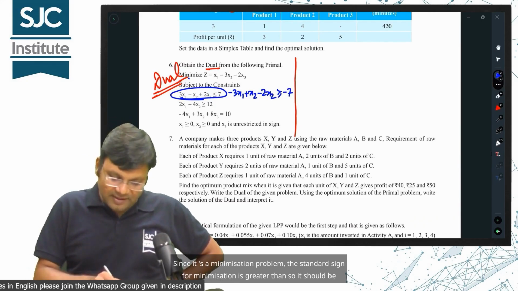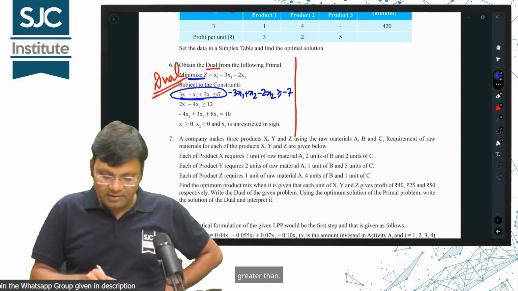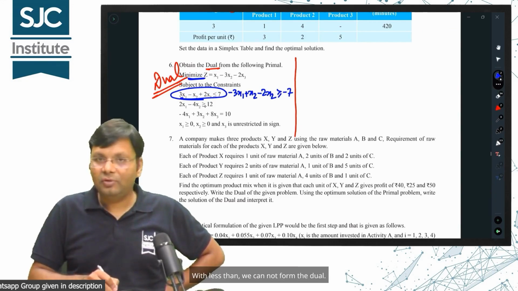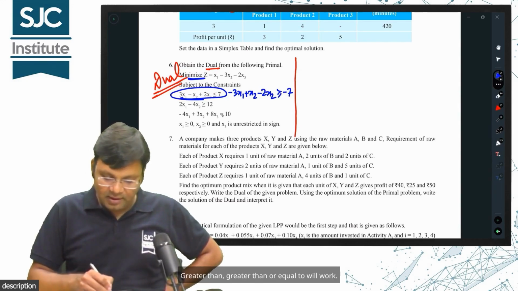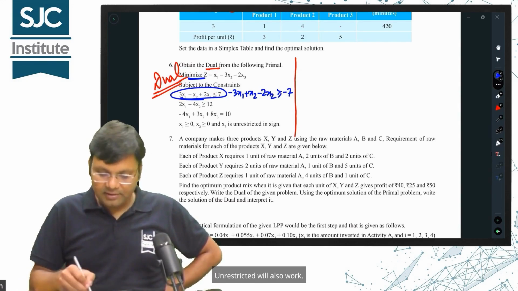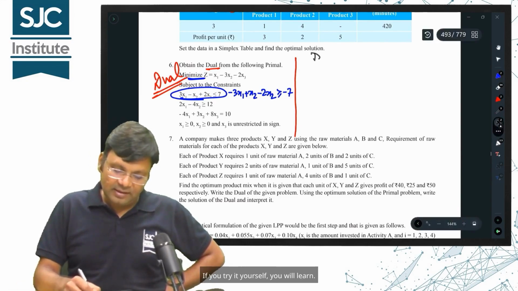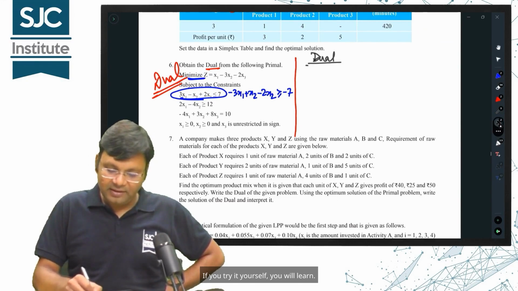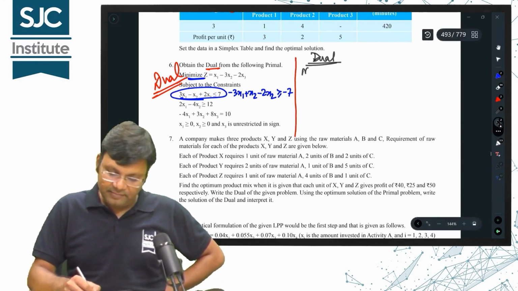Since it's a minimization problem, the standard sign for minimization is greater than, so it should be greater than. Less than won't work. With less than, we cannot form the dual. Greater than or equal to will work. Unrestricted will also work. So now how will we make it? Try it out. If you try it yourself, you will learn.